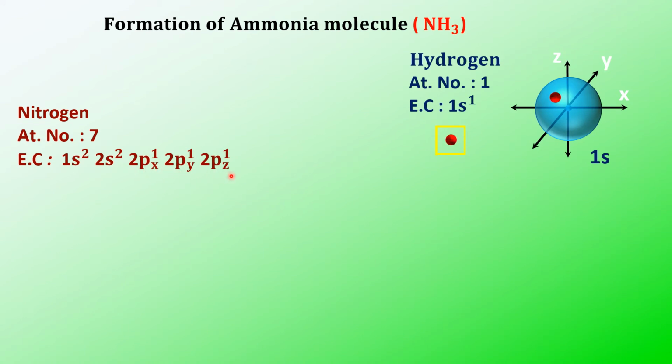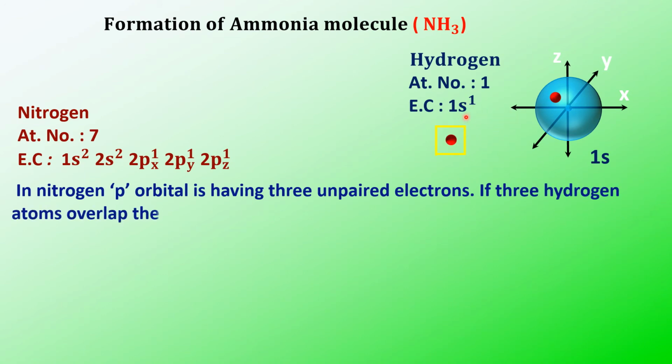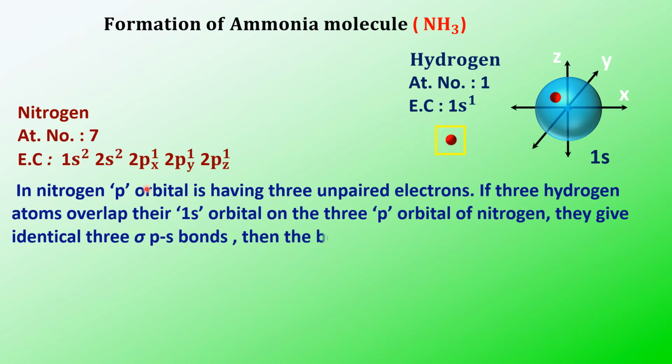So if we have a look at this configuration, we can say that the p orbital is having three unpaired electrons. So if the p orbitals of nitrogen having three unpaired electrons overlap with the s orbital of hydrogen, that is the three hydrogens, each s orbital is having an unpaired electron. Such three hydrogens, if they overlap with these three p orbitals, give rise to three identical p-s sigma bonds, and the angle between them should be 90 degrees.